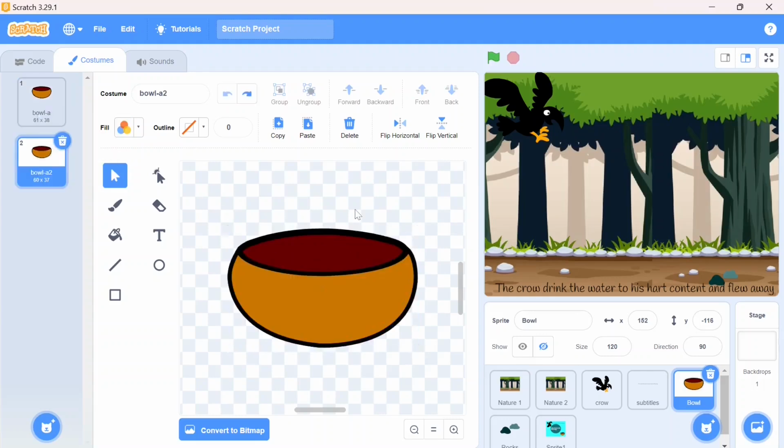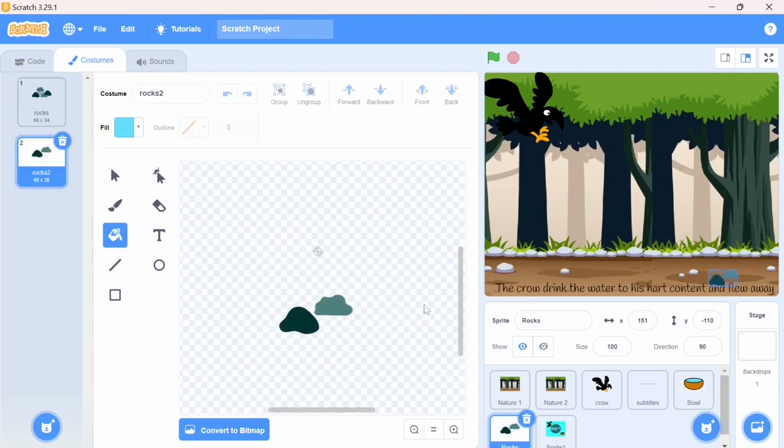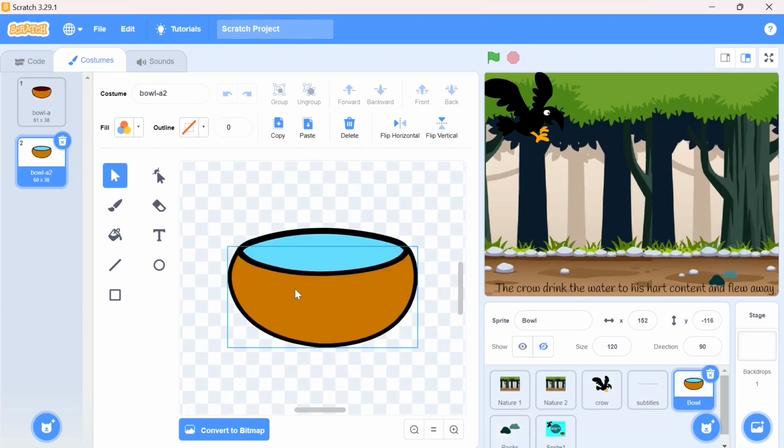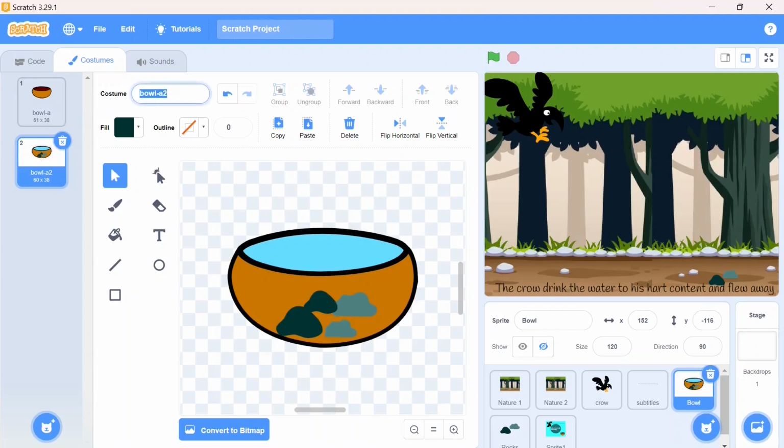I'll select this top part and choose the fill color. Make it fill with the water. I take some pebbles, I'll copy it and I will place it in this bowl, so it will look like the pebbles are present in this bowl. Make it duplicate more and I will place it over here. And the other costume of the bowl, which is filled with water, is also ready.